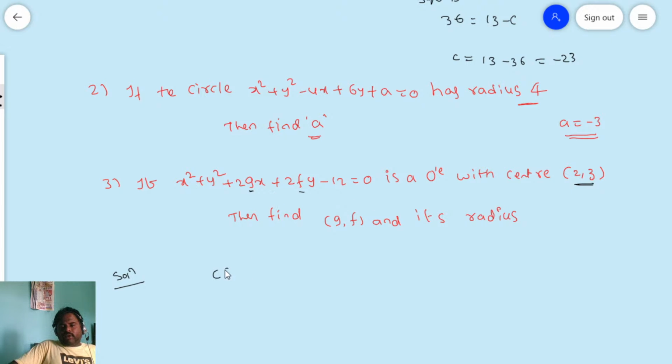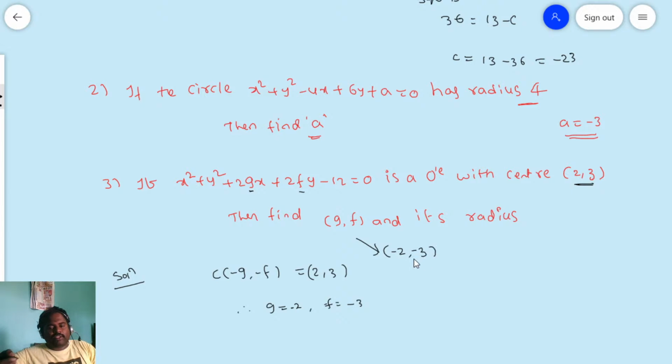Now you see, of course you can write it directly, but you see what is the center actually? Center we are denoting with the formula, center formula for the general form, normal form, minus g comma minus f. So in place of the center what they have given? 2 comma 3 they have given. Therefore what is the g value? -2. And what is the f value? -3. So we have g comma f. What is the g comma f now? You tell me. -2 comma -3.